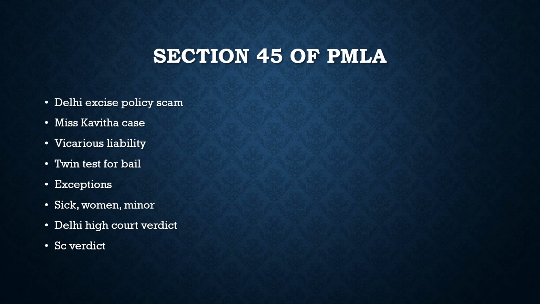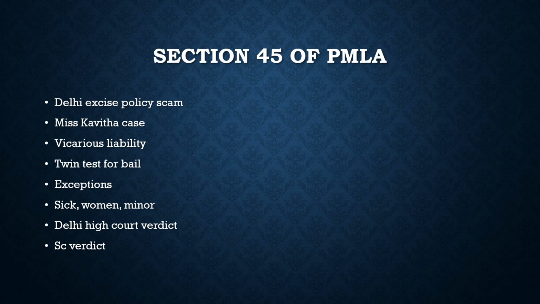Why would the courts take this liability? Why would the judge take this liability, that I will give you bail, and what is the assurance that you will not do that crime, or you will not alter the evidence? So it becomes very difficult. Usually in such cases, the bail is given at the end of the trial. Once the trial is completed, then only the bail is given. And it is said that if anybody is caught under the PMLA, the burden of proof is on the accused, not on those agencies who investigate them, for example, ED in this case. So this is how difficult it is to get bail in PMLA.